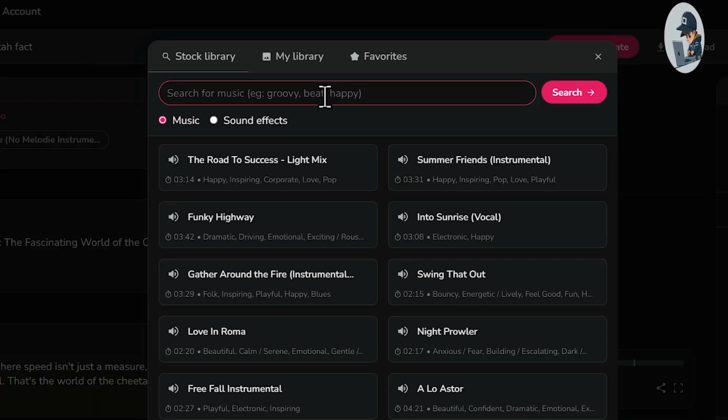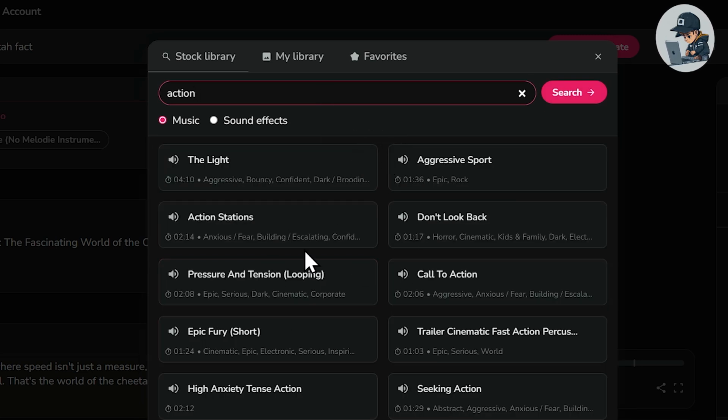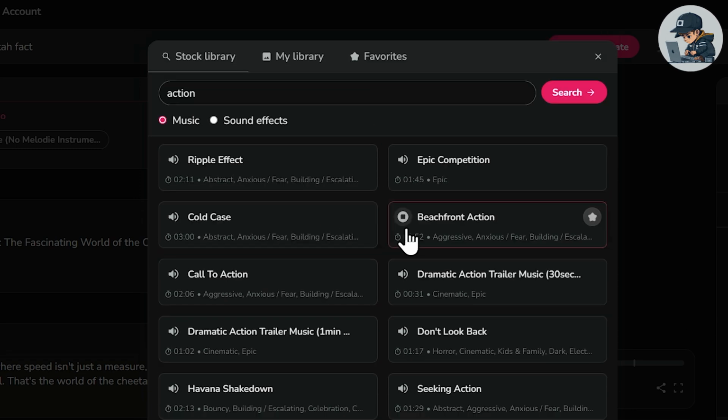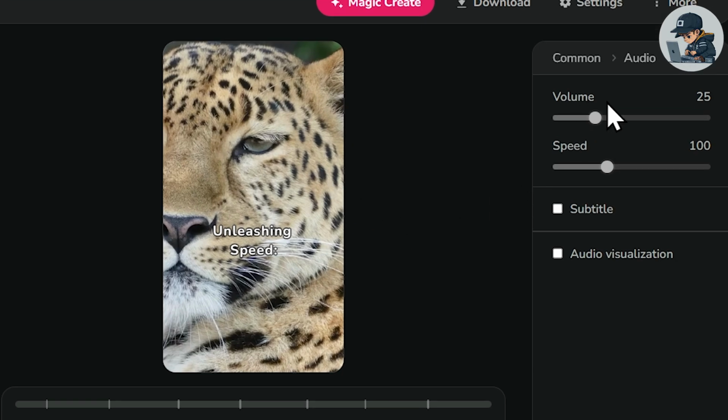So now, according to my video, I'll search for action music here. And you'll see that we have all these epic and action music options here. Don't worry, you won't face any copyright issues. You can use this music freely. All right, so I'll choose a piece of good music. I really like this one, so I'll choose it. Okay, now you need to go to the right side and set the volume of the background audio to 5.